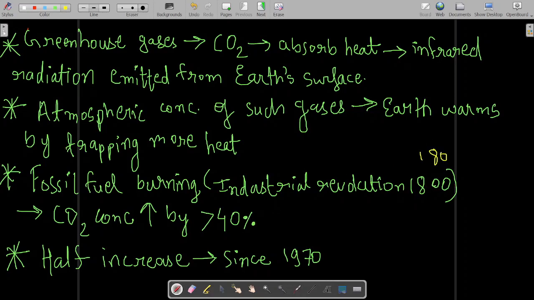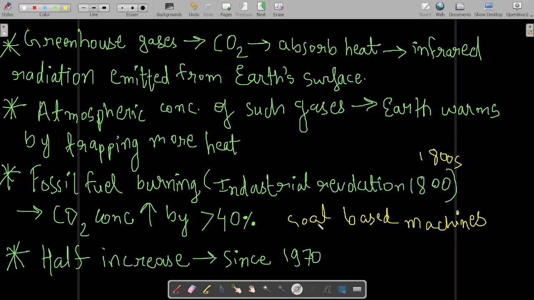In the 1800s, after the Industrial Revolution, fossil fuel burning started. They started burning fossil fuel because, for example, if they are running an industry, the machines will run on coal. Suppose coal based machines for textile manufacturing. Those coal based machines will emit CO2 because coal is burnt in order to run the machine.